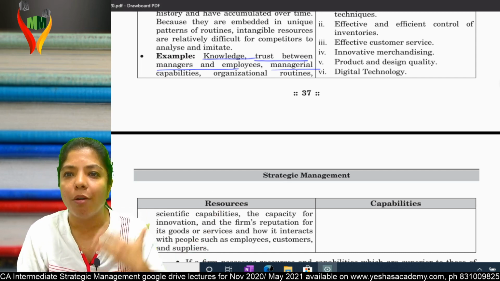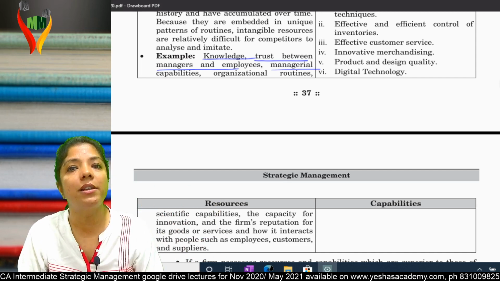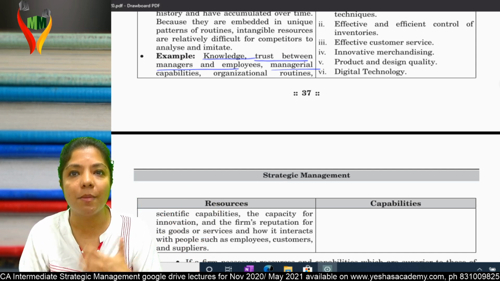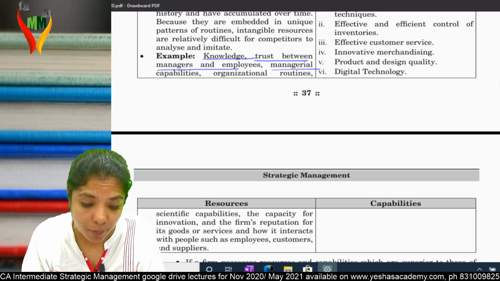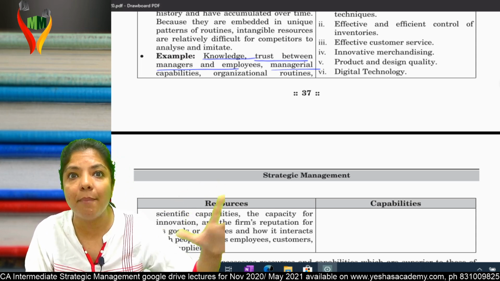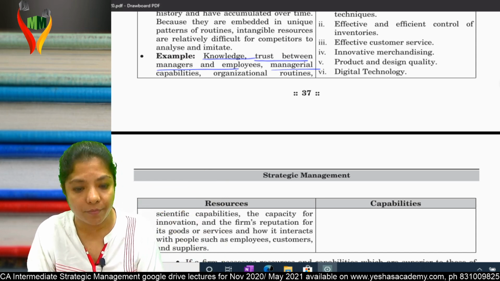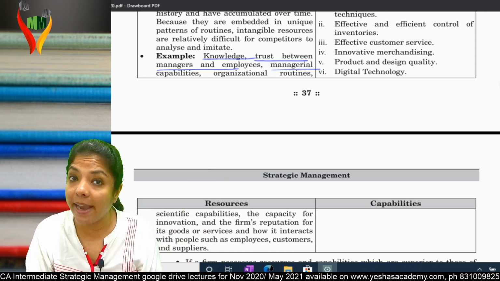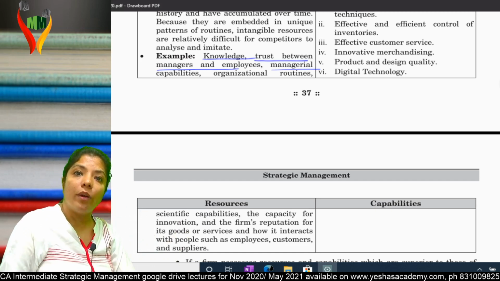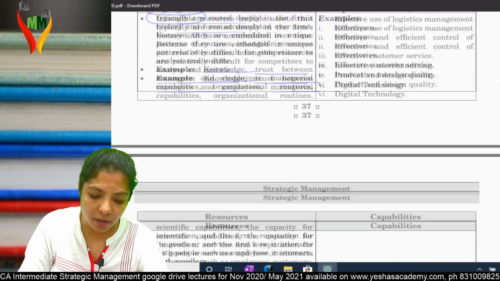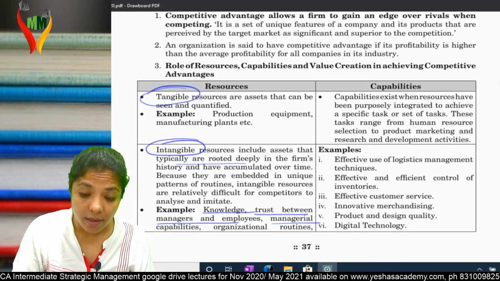Nobody will come to know how you deal with employees, customers, or suppliers, your way of working. Getting my point? What trust is there between your manager and your employees? This is intangible. If this is really good, that can help you to have an edge over your competitors. Am I clear?